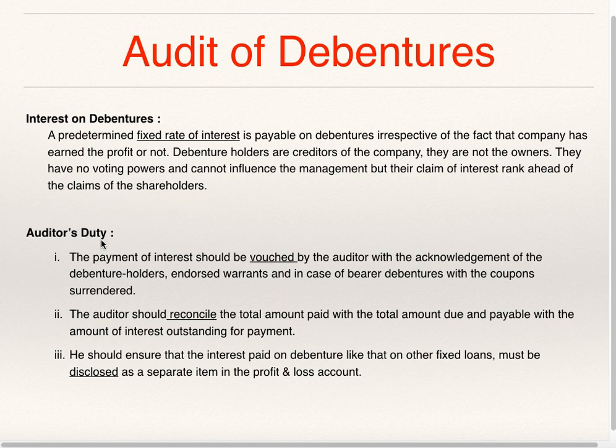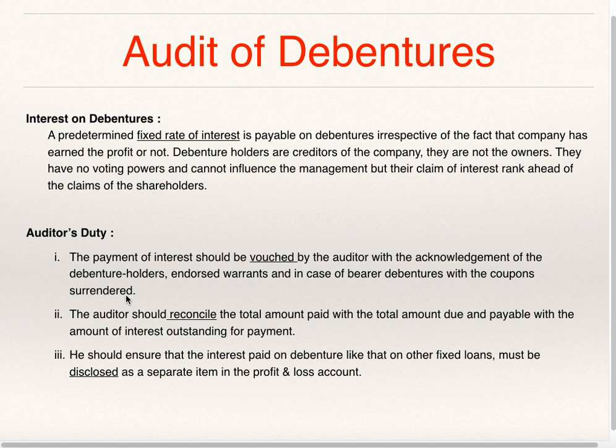Now, what is the auditor's duty in regard to checking of interest on debentures? The payment of interest should be vouched by the auditor with the acknowledgement of debenture holders, endorsed warrants, and in case of bearer debentures with the coupons surrendered.